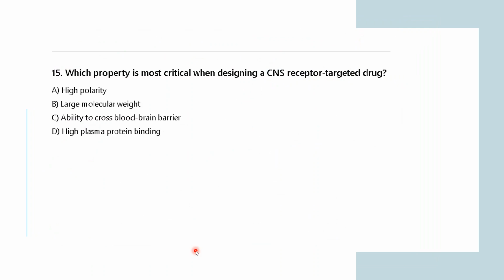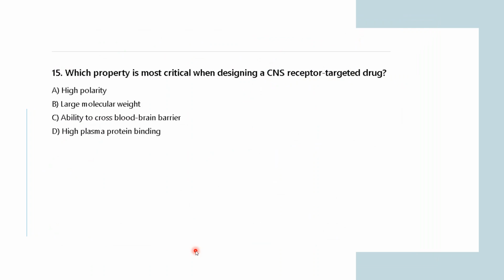Which property is most critical when designing a CNS receptor targeted drug? High polarity, large molecular weight, ability to cross the blood brain barrier, high plasma protein binding. So they are asking which property of the drug is very important when they design a drug to target a CNS receptor.